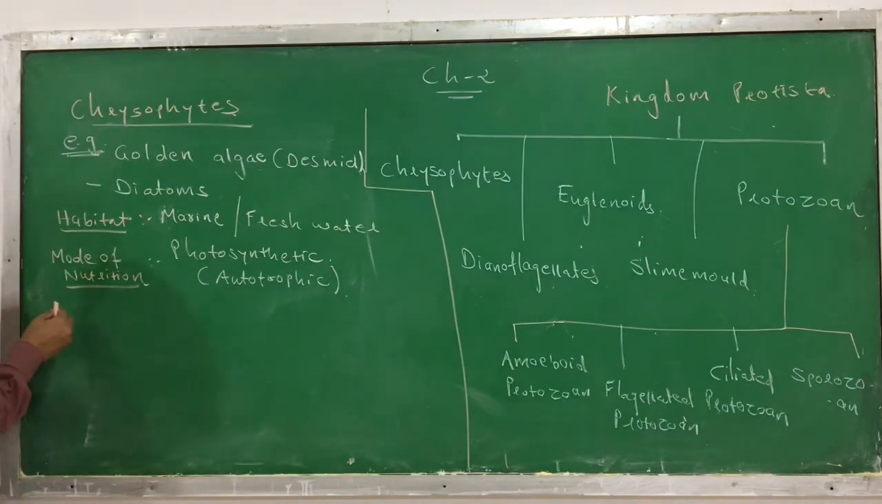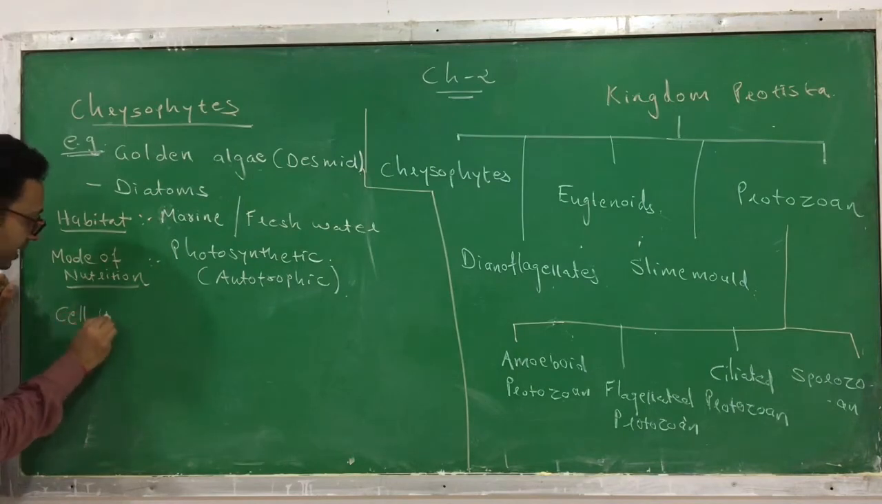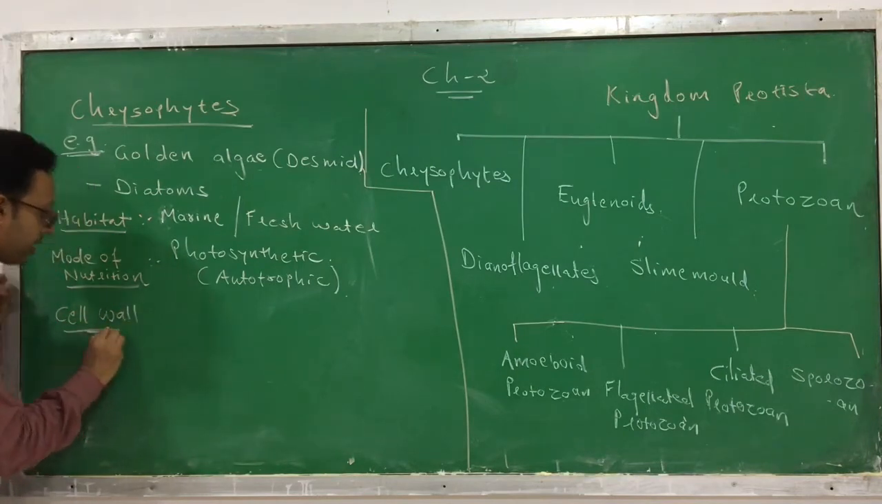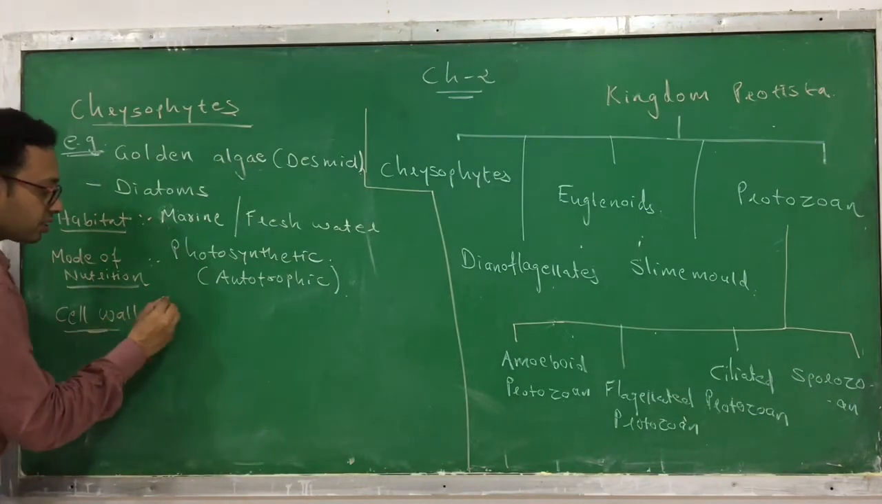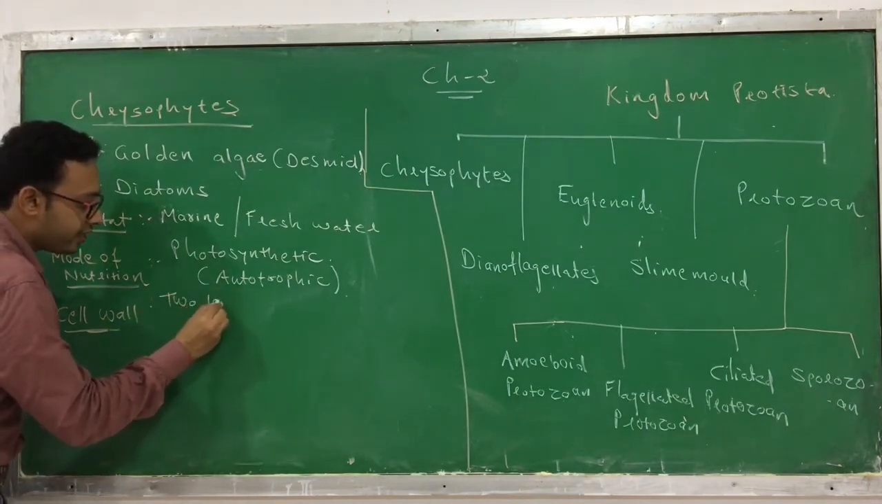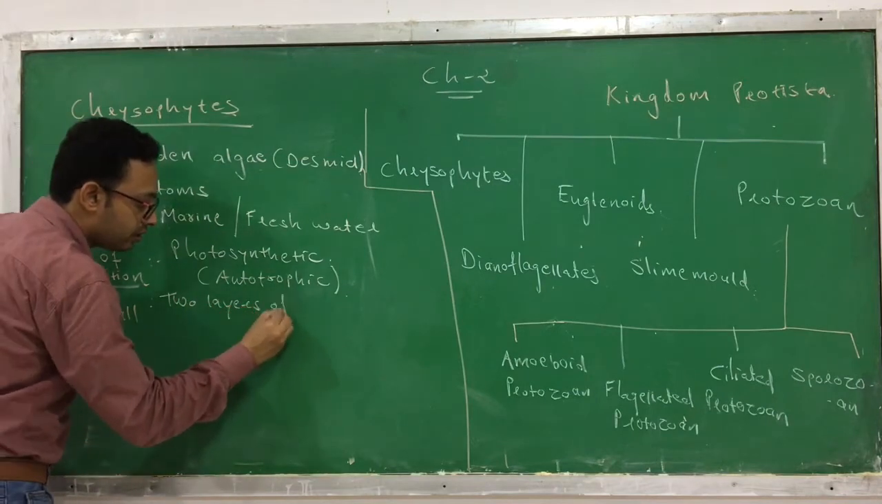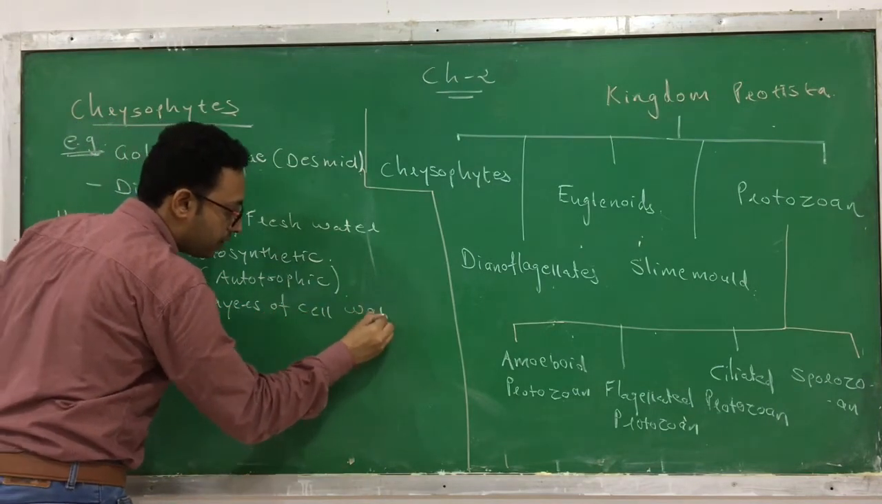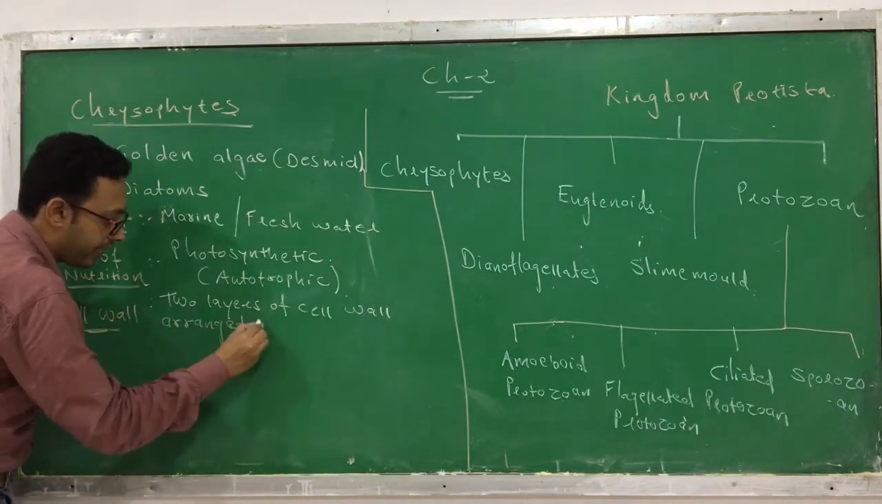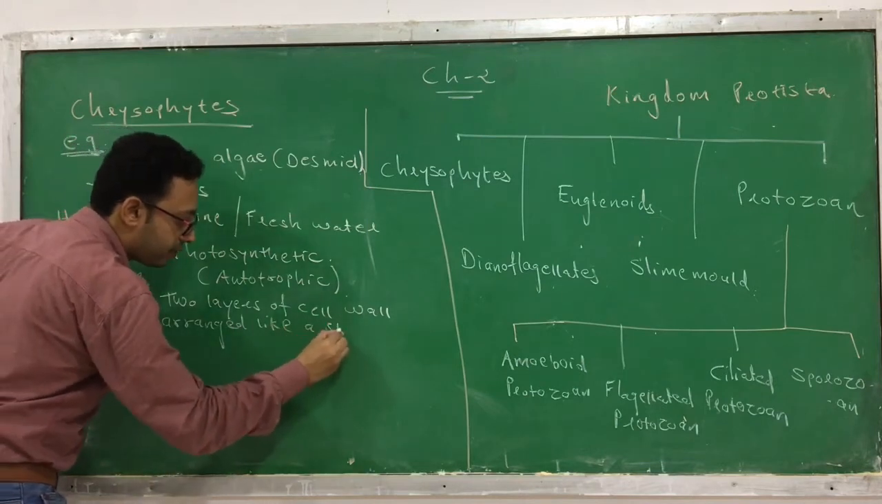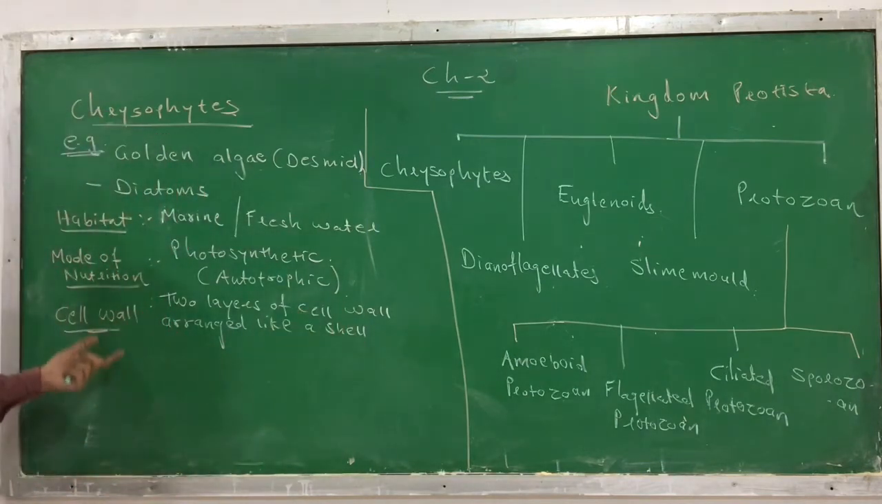Now, if you describe the characteristic of the cell wall, what kind of cell wall characteristic? Because Whittaker has categorized this kingdom, and one of the characteristics is the cell wall. So here you can find there are two layers of cell wall arranged like a shell. Such a cell wall you can find in chrysophytes.